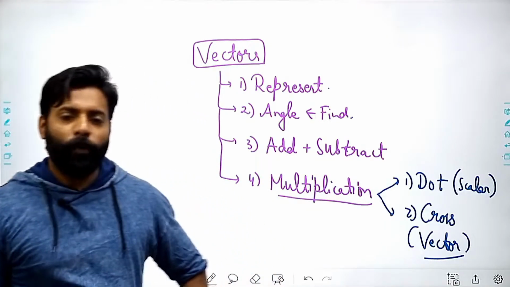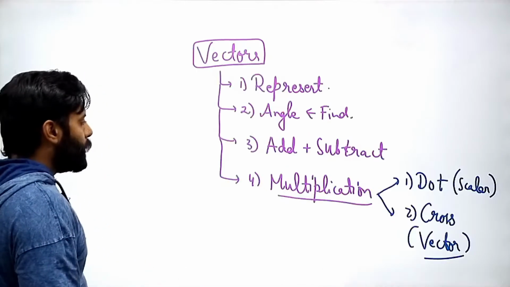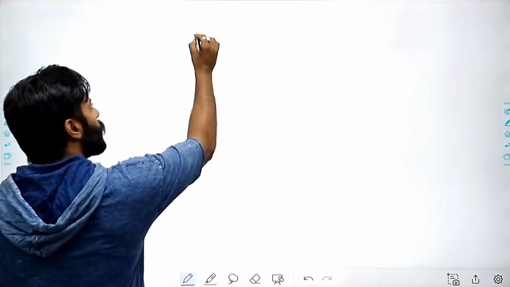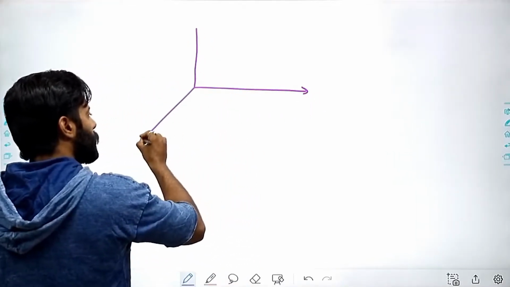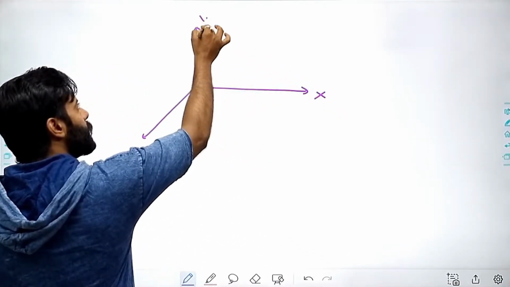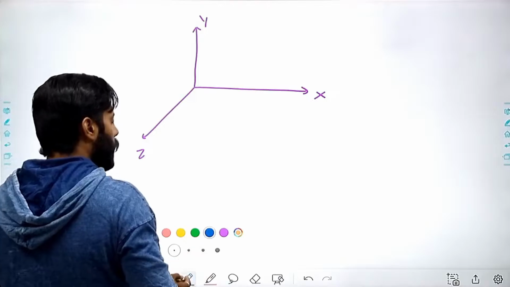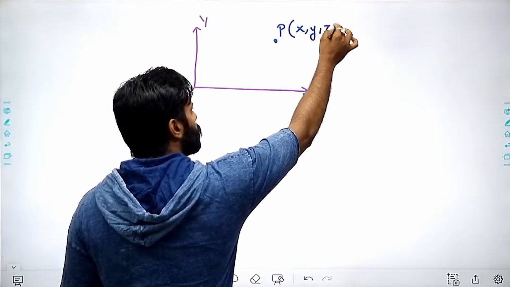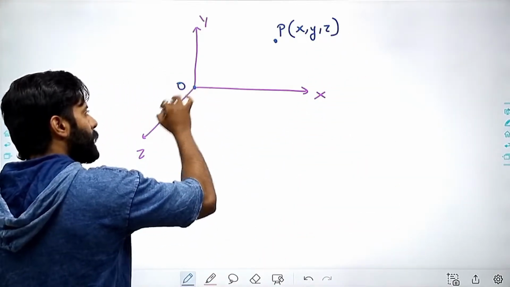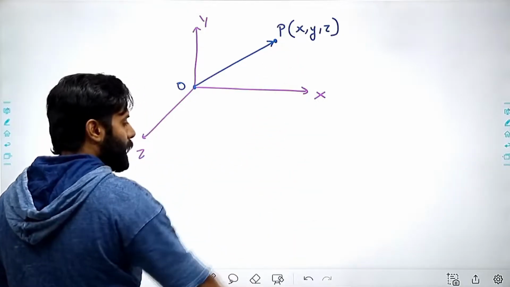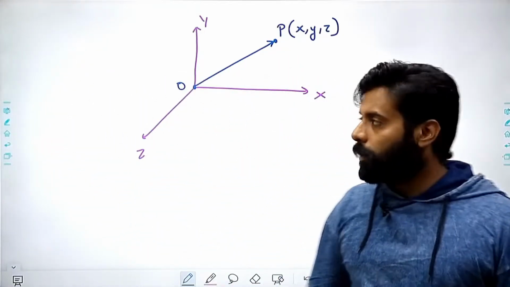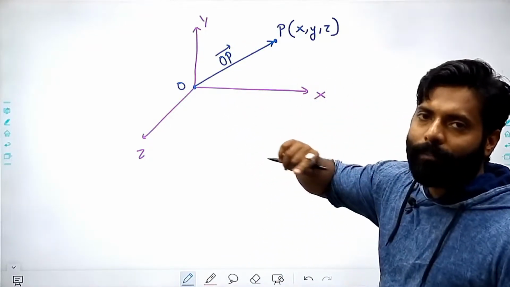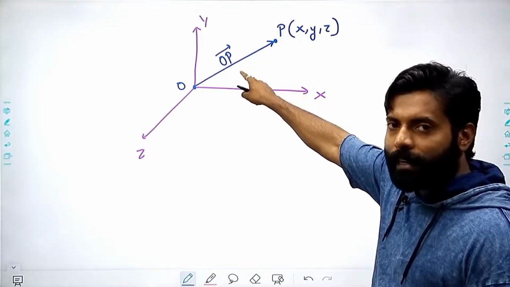Right? So before moving to the actual multiplication of the vectors, we must know how to represent the vectors. Assuming that we have three axes, x-axis, y-axis and z-axis, you must know how to represent a point here. You will say that it will be x, y and z, right? But if I assume this as O and I want the equation of this OP vector, what is the OP vector here? OP vector is the position vector.